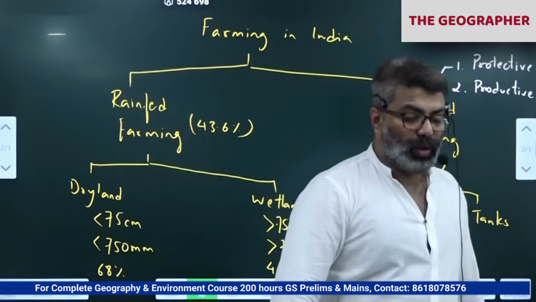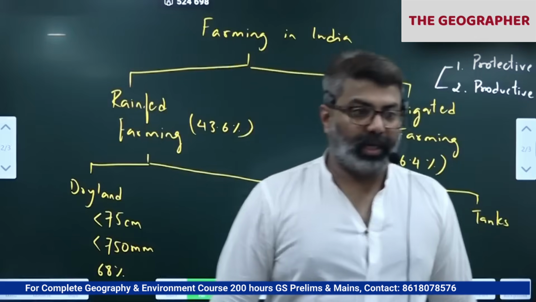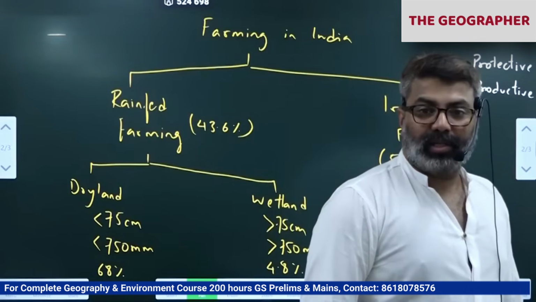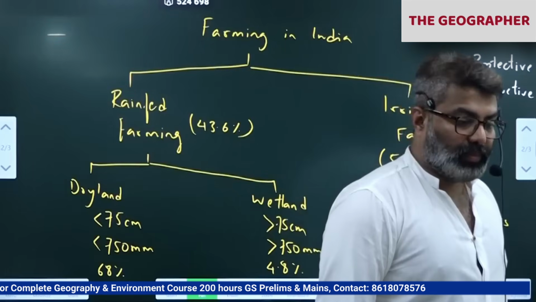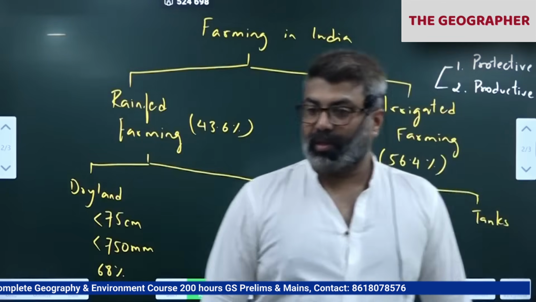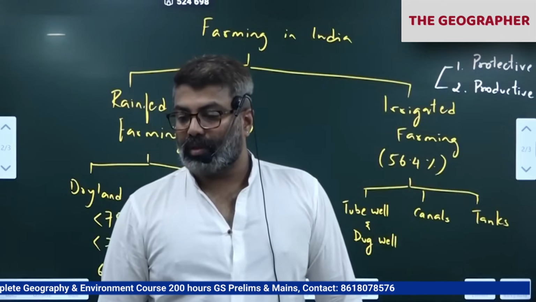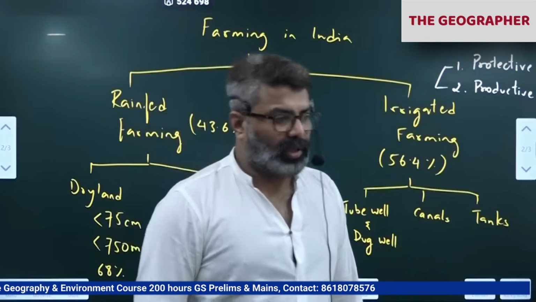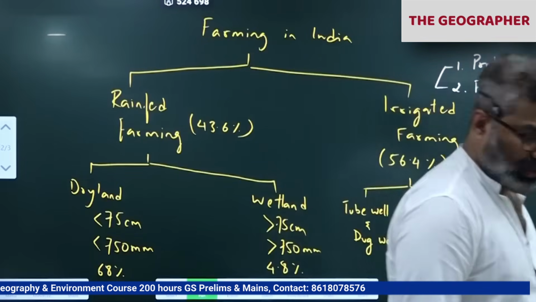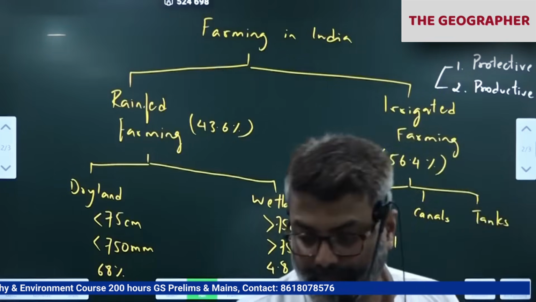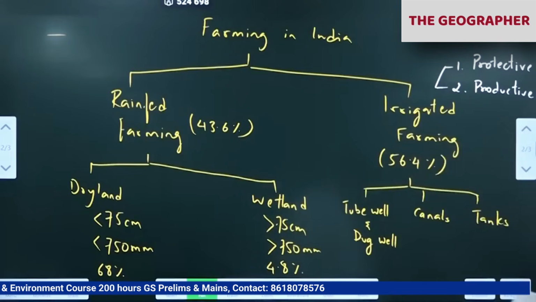Then locate Krishnaraja Sagara, the KRS Dam, on the Kaveri. Then Krishna, Nagarjuna Sagar. Is it given? Nagarjuna Sagar Dam, yes. Almatti is not given, okay. Nagarjuna Sagar on the Krishna River, on the Telangana, Andhra border.